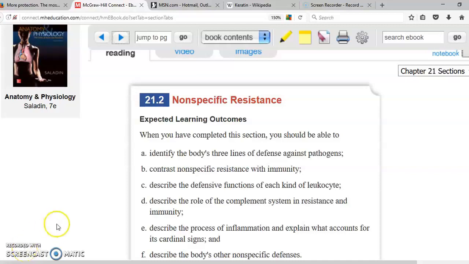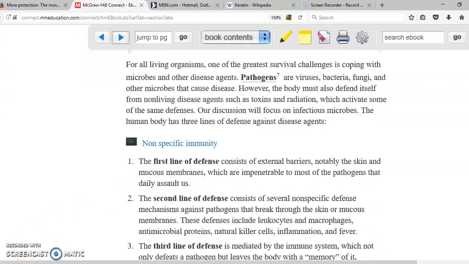Okay, the next topic is non-specific resistance. They are not necessarily specific for one particular type of pathogen. It's divided in first line of defense, such as the skin and the mucous barriers. They stop the microorganisms from crossing them because of substances that we have, such as, for example, keratin on top of our skin, or in the mucous membranes, we have, for example, lysozyme that is going to destroy bacteria.